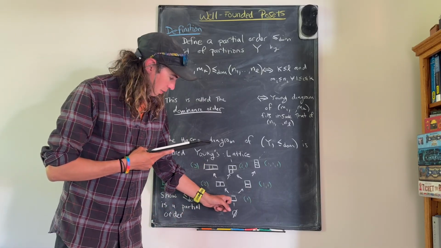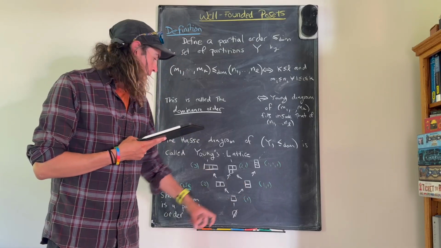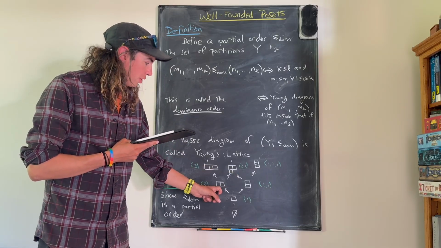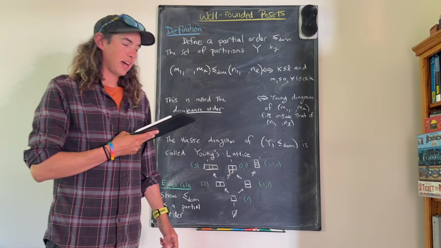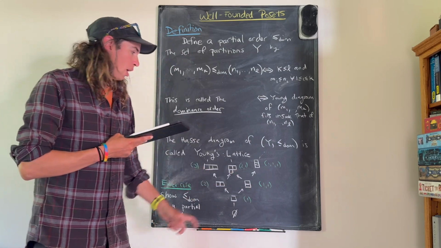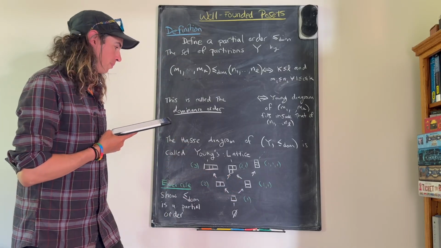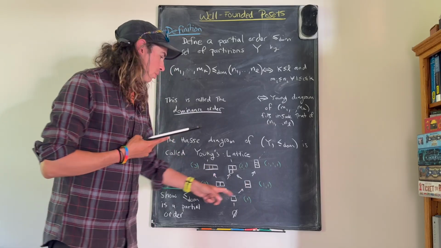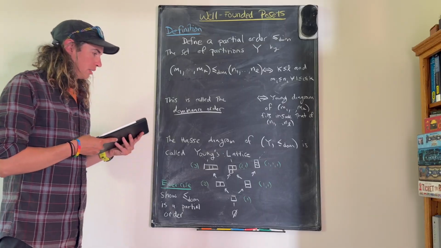Well, it's because if I compare this Young diagram and that Young diagram, this one fits inside of that one fully. And same with this, why is this partition less than or equal to that one? Well, this fits inside of this, and this also fits inside of that. That's why this is less than this. But for example, this is not less than or equal to that because it doesn't fit inside of it. If I align the top left corners, this would have a box sticking out from the bottom. Awesome.